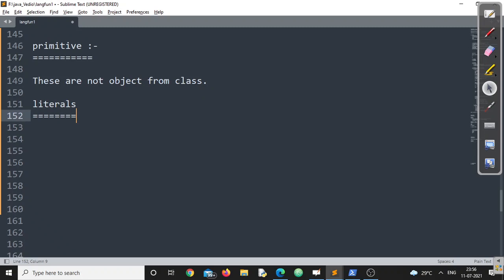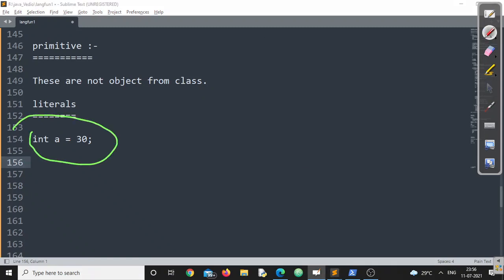Okay. Now, if you define the word literal in the simplest of simple words, we can define a literal as a constant. But trust me, this is not all. To make you understand, I have just given the word constant. Suppose I am writing a statement, int a = 30. This statement we have already discussed.